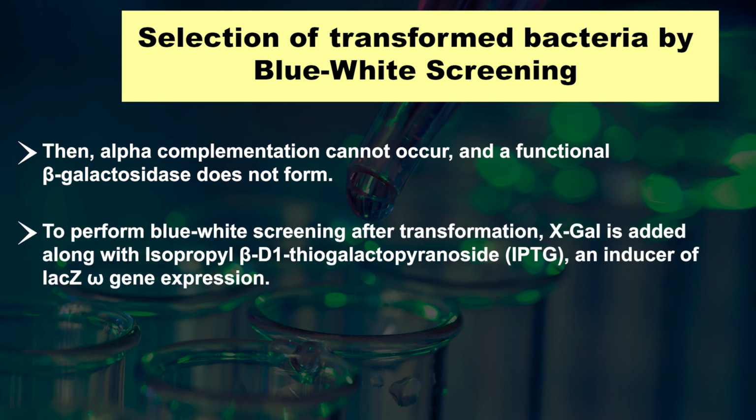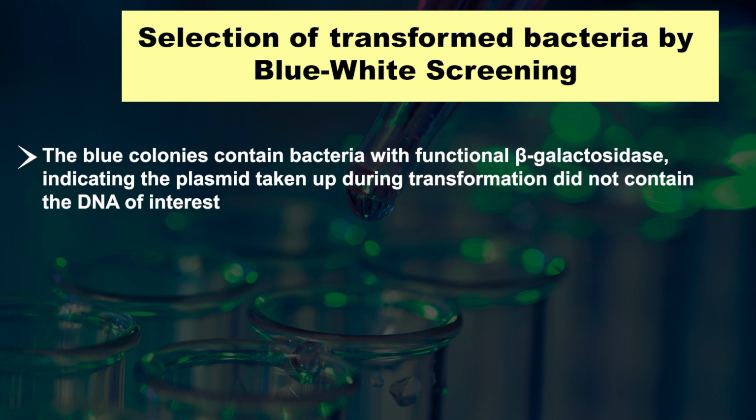To perform blue-white screening after transformation, X-gal is added along with isopropyl beta-D-thiogalactopyranoside, also called IPTG, an inducer of lacZ gene expression. The blue colonies contain bacteria with functional beta galactosidase, indicating the plasmid taken up during transformation did not contain the DNA of interest.